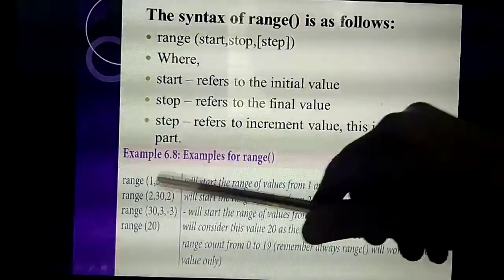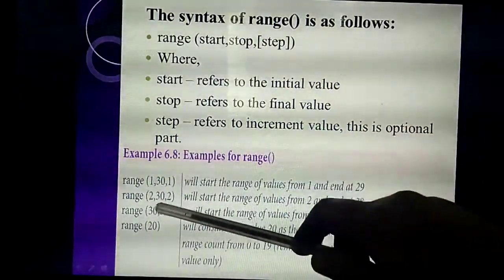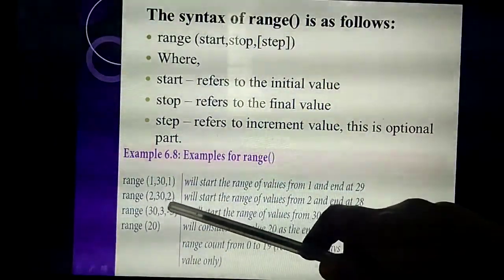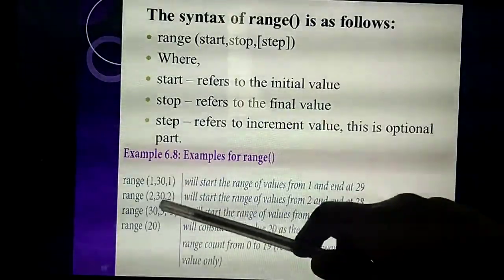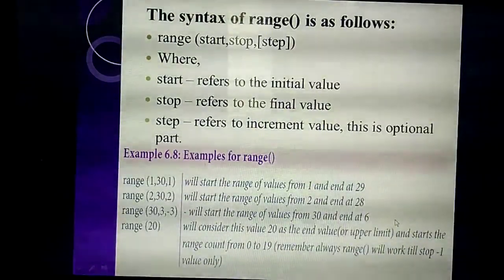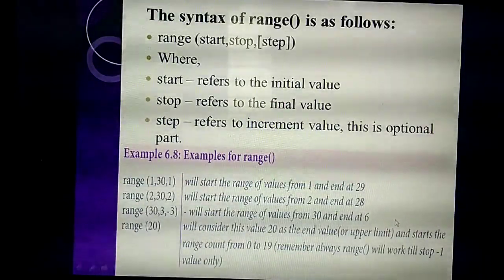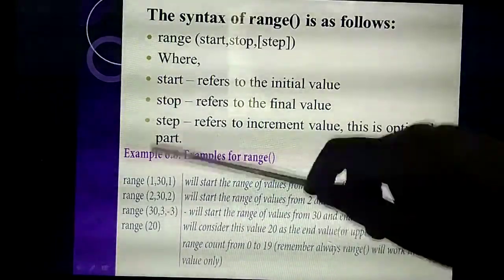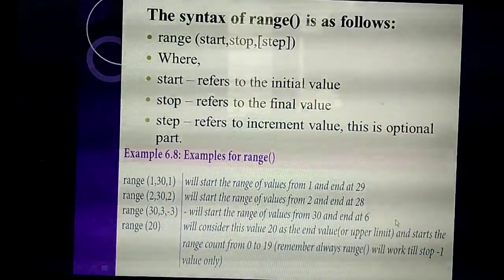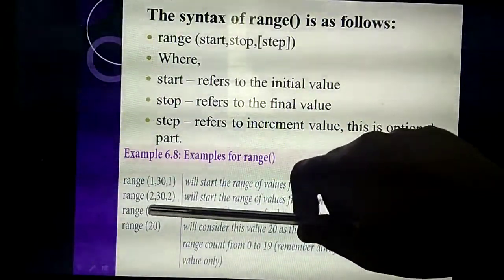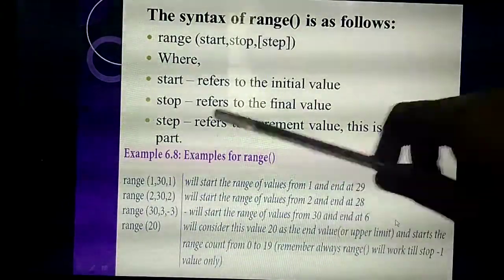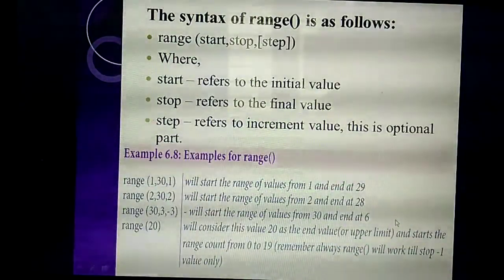Okay, so think and say what output you will get. 2. Next 4. Understand? Because you need to add 2 at each step. 2 plus 2, 4. Then 4 plus 2, 6. 6 plus 2, 8. Likewise you need to add 2. The last value is 28. Why? Because the last value is 30 minus 1 only, but here your increment value is 2. So till 28 only you will get the output.